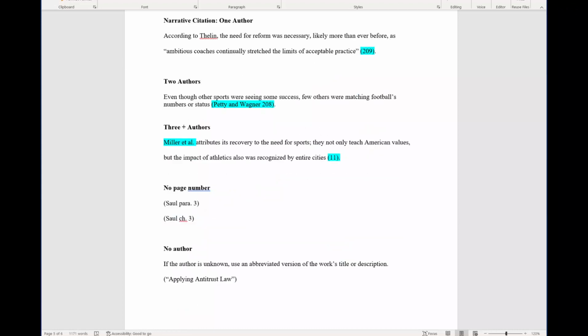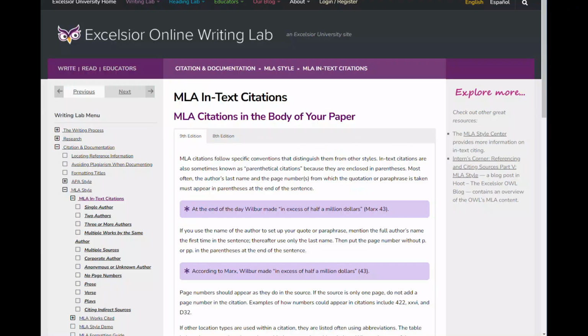If there is no author, you should include the next element of the citation, which will most likely be the title of the source, in quotation marks. It should be shortened to a few words if it's a long title. This helps readers locate that source in your works cited page, so it is important that they match up. For specific scenarios, you should reference an online toolkit such as Excelsior Writing Lab or a paper MLA handbook, which you can access at the library.